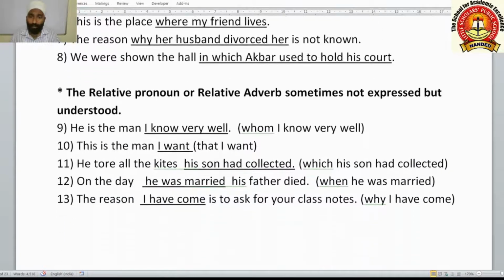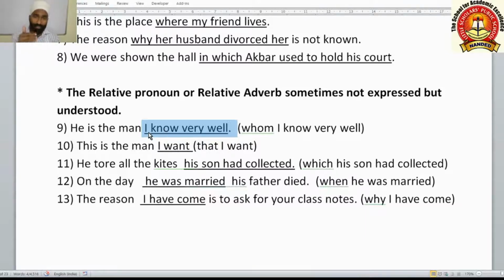Now sometimes the relative pronoun or relative adverb is not expressed but understood. Sometimes that relative pronoun or relative adverb is not expressed, and we have to understand it. He is the man I know very well. Here what should come? Whom I know very well. But it is not given, so we have to understand that it is there, and we have to pick out that this is the adjective clause. Here this whom is dropped.